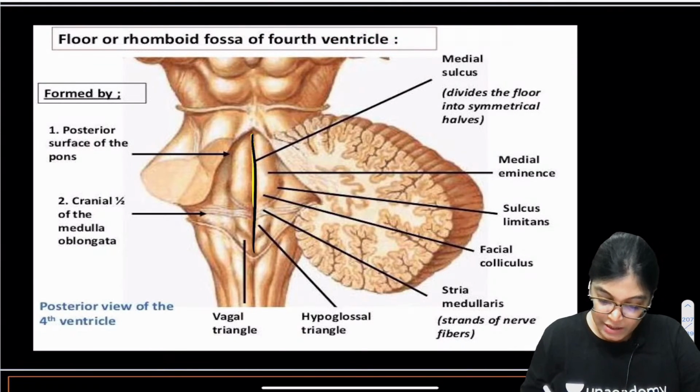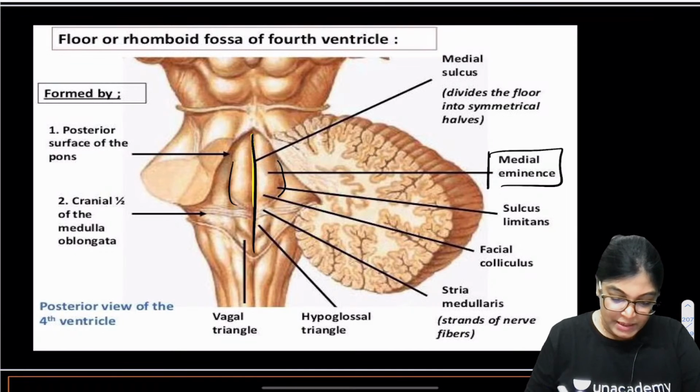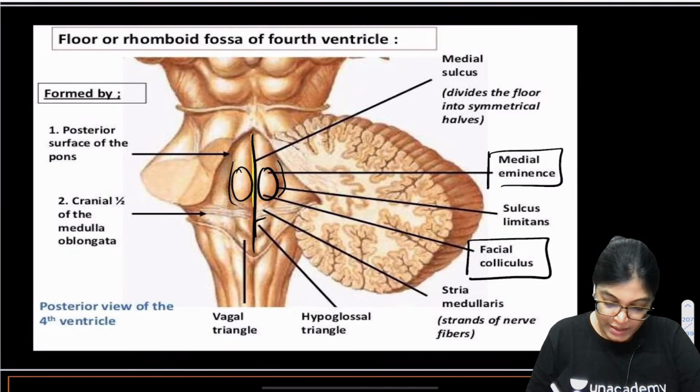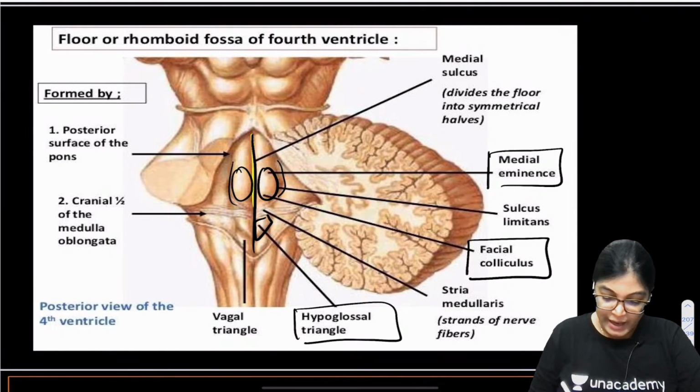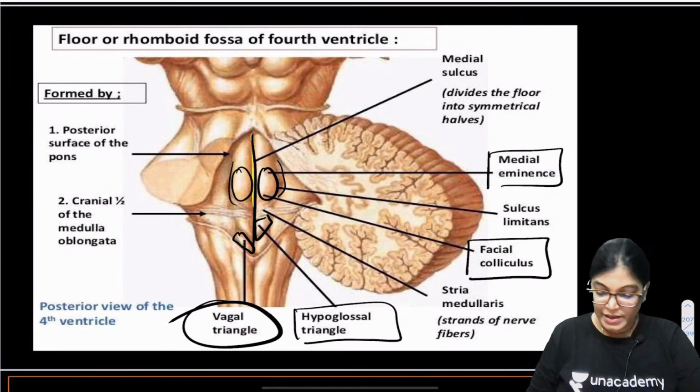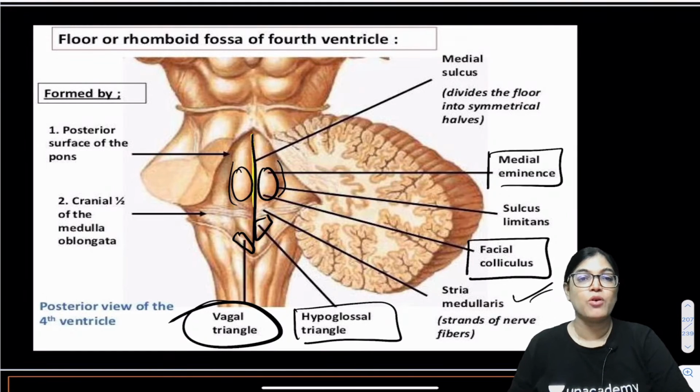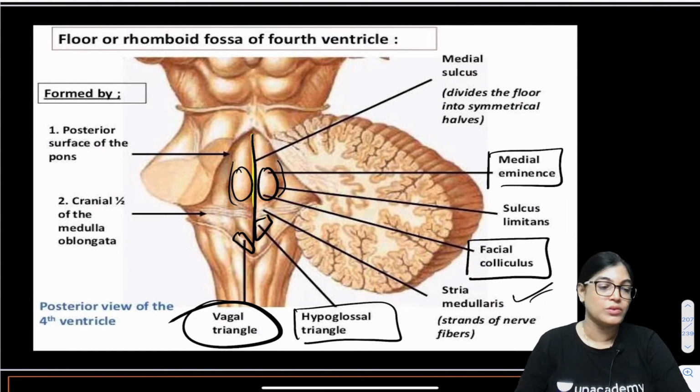Okay, important structures here are the medial eminences, which you can see. This structure is the sulcus limitans, and also the very important rounded elevation is the facial colliculus. Lower down we can see the hypoglossal triangle, and still lower we can see the vagal triangle. So all these important contents lying in the floor have been shown in this diagram, which is showing the important structures in the floor of the fourth ventricle.